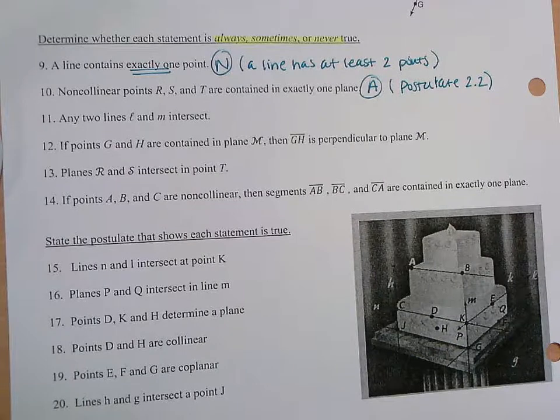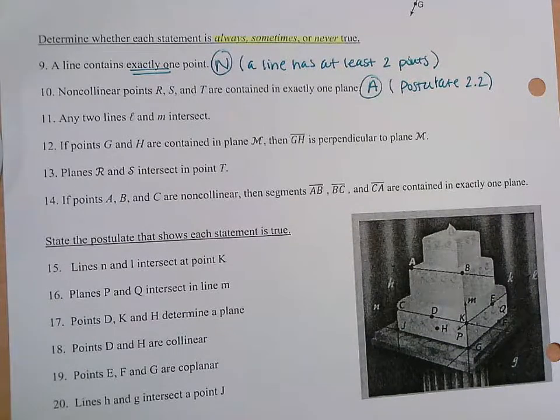Okay, 11, any two lines, L and M, intersect. Would you say that's always, sometimes, or never true? Sometimes? Why sometimes? They could be parallel.